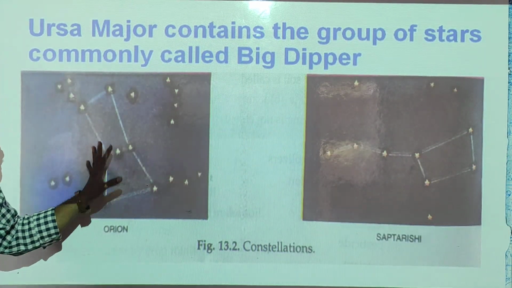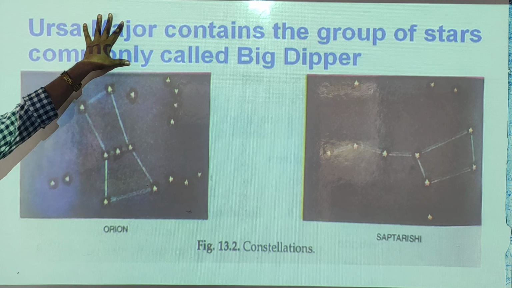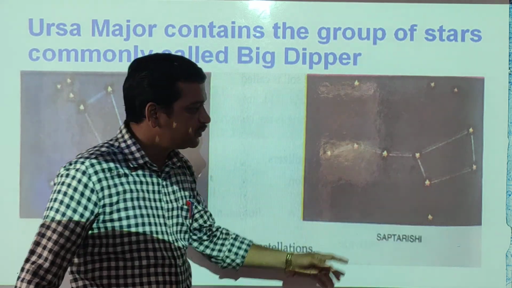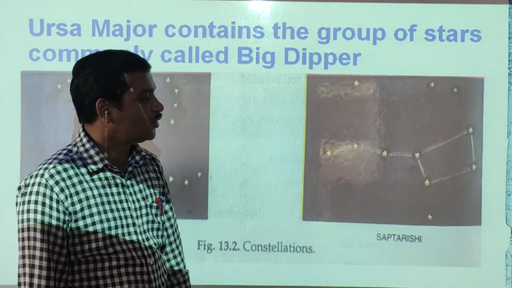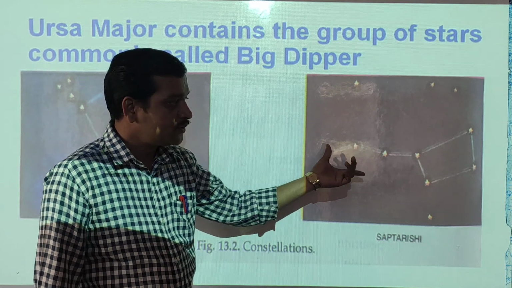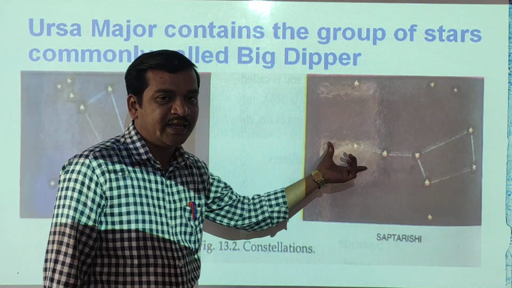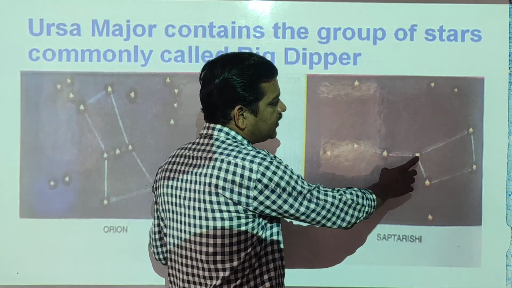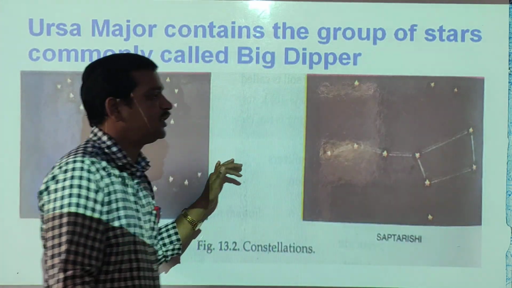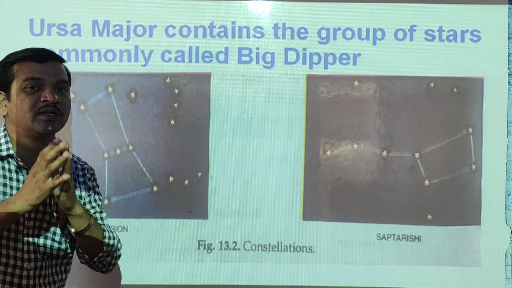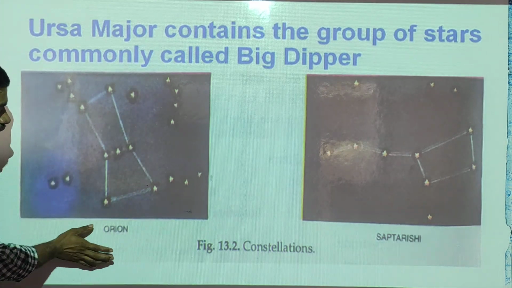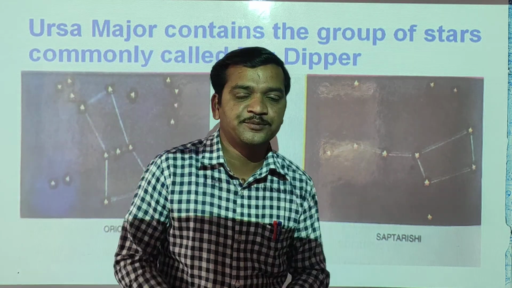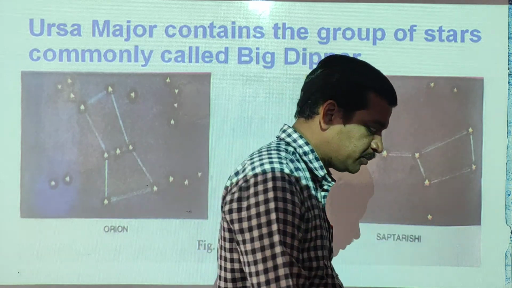See here, students, Ursa Major contains a group of stars commonly called the Big Dipper. Ursa Major is also called Saptarishi. Why is it called Saptarishi? Because this Big Dipper is formed with the help of 7 stars. You can see 1, 2, 3, 4... how many altogether? 7 stars. That is why it is called Saptarishi. And here you can see Orion, which is like a hunter. These are the two types of constellation, Orion and Ursa Major or Big Dipper.